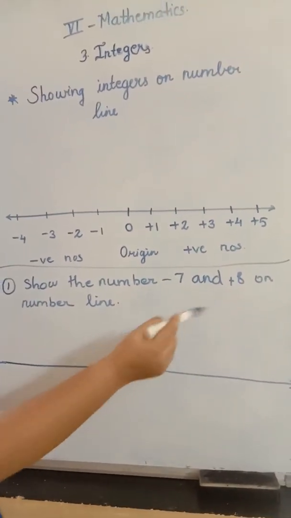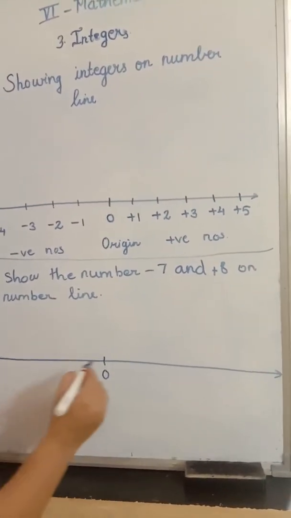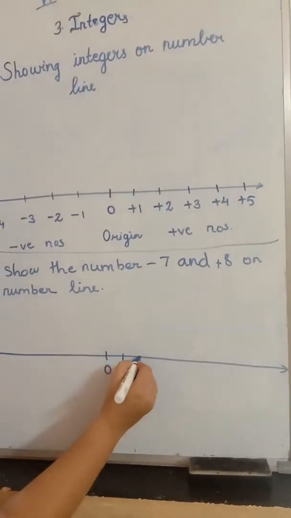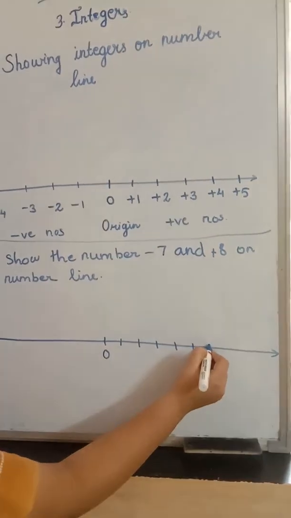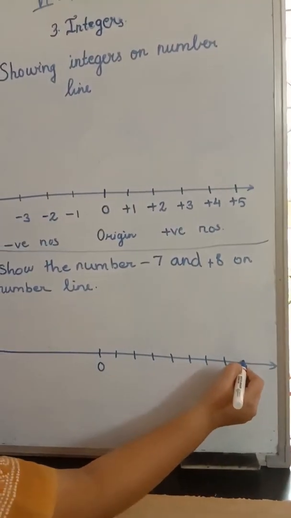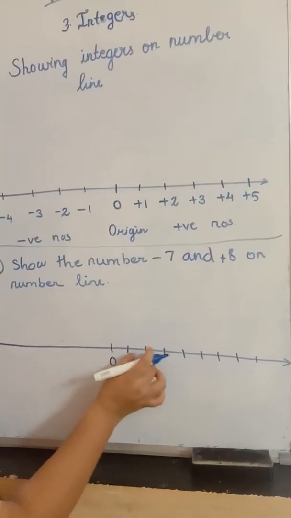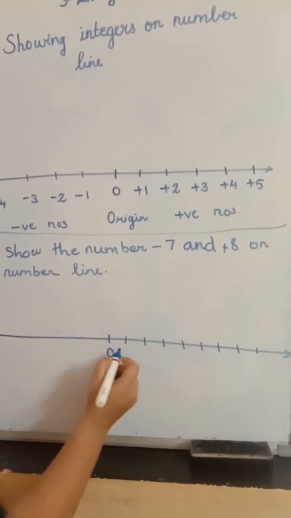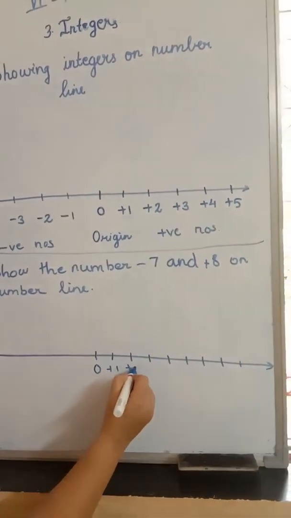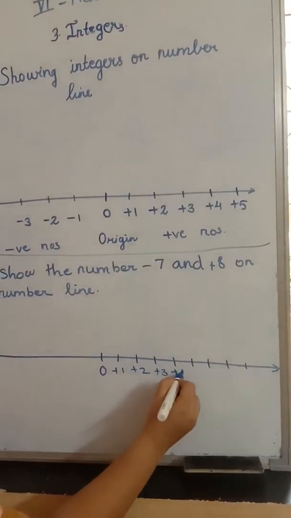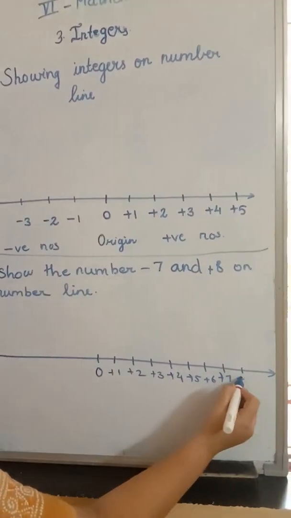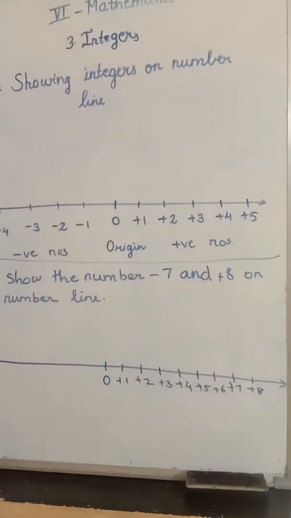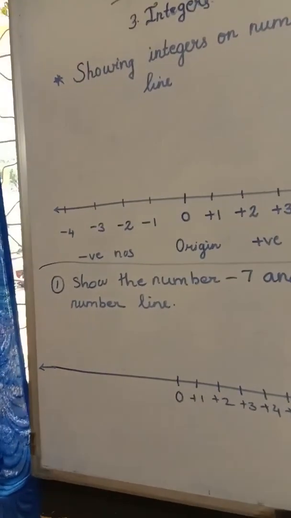Okay. What we have to show? +8. So you will show 8 units. Okay. 1, 2, 3, 4, 5, 6, 7, 8. See that you will take this distance equal. Okay. +1, +2, +3 and +8.